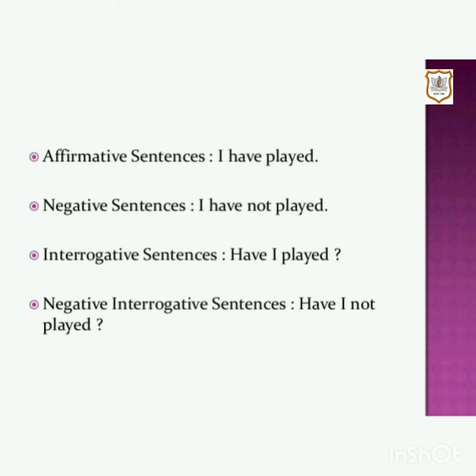So the affirmative sentence will be I have played. The negative sentence has the form have or has plus not, or haven't, hasn't in contracted form. So a negative sentence is I have not played. Interrogative sentences have the form have or has plus subject. So interrogative sentence is have I played? The negative interrogative sentences are formed by putting have or has before the subject and not after it. So the negative interrogative sentence is have I not played?